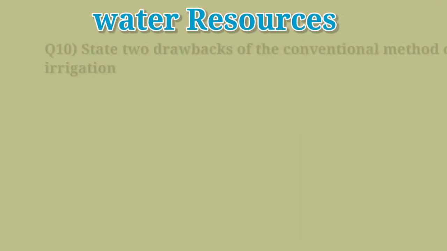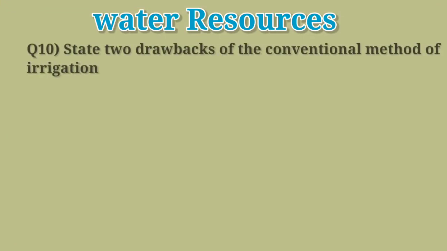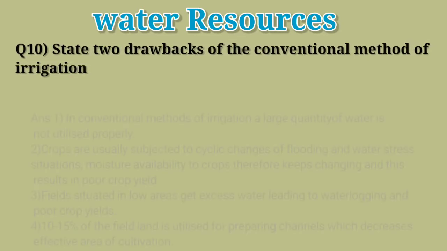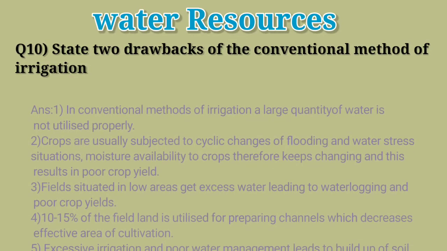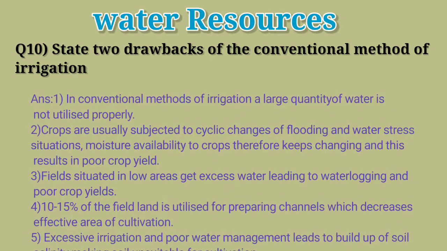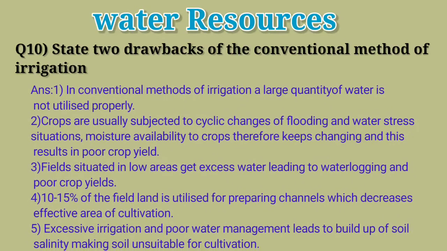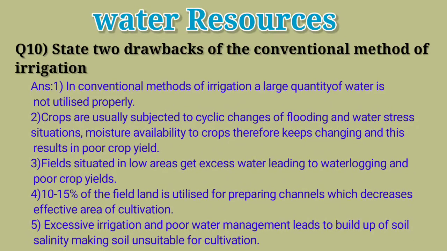Question 10. State two drawbacks of the conventional method of irrigation. Although 2 points are asked in the question, I am giving here 5 drawbacks and you all can select whichever you find easy. First one, in conventional methods of irrigation, a large quantity of water is not utilized properly.